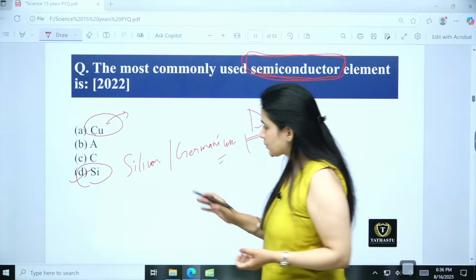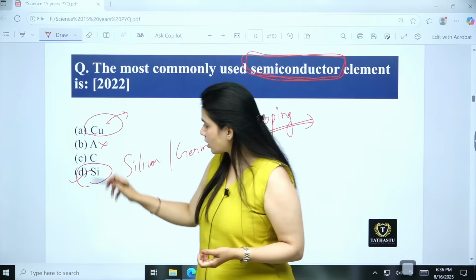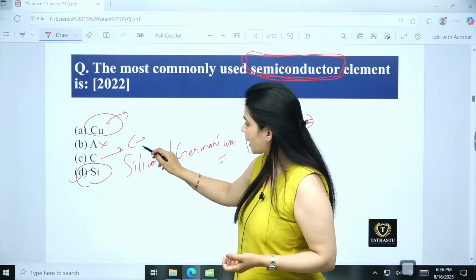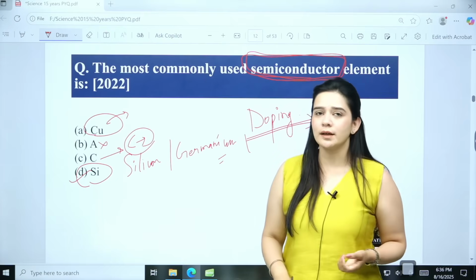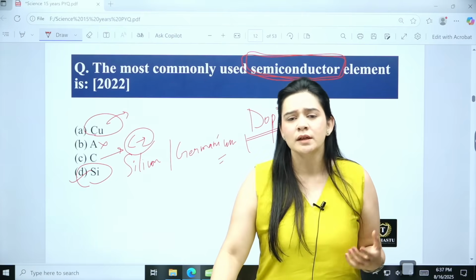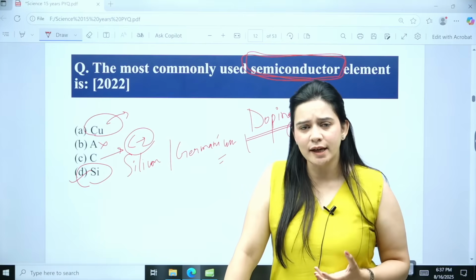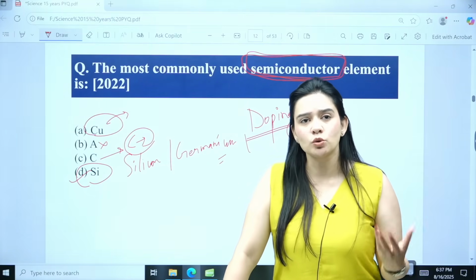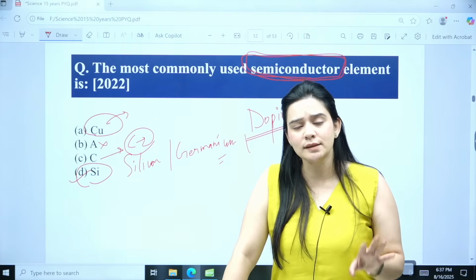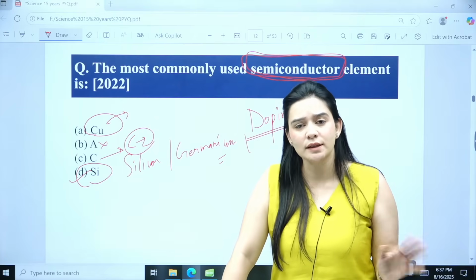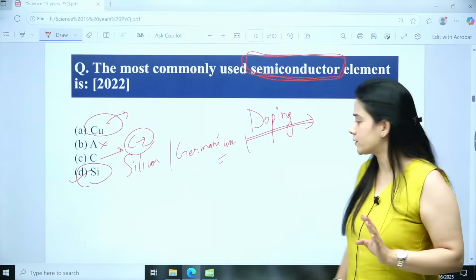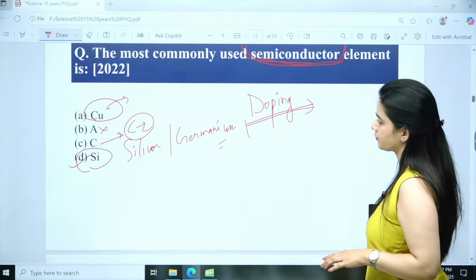A is not a symbol for anything. C stands for carbon, which can be a semiconductor in the graphene state, but it is not commonly used. So the most widely used semiconductor is silicon, followed by germanium. If you get that in the options, you have to take that one, either silicon or germanium.